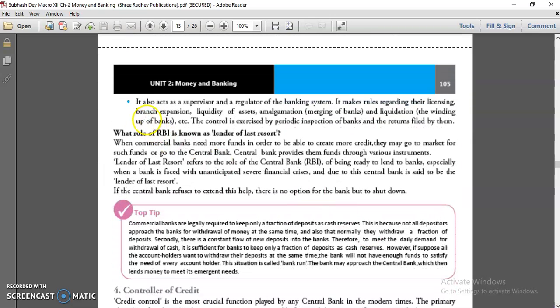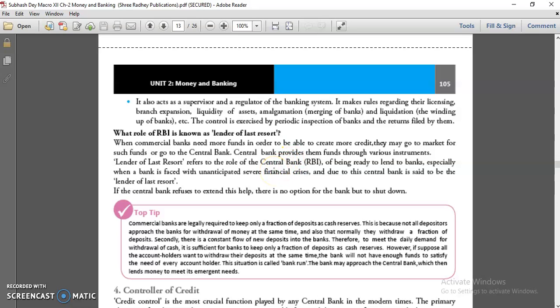Next role of RBI is known as lender of last resort. Lender of last resort means commercial banks can get all kinds of facilities or loans from RBI at all times. Any time a commercial bank can ask for any kind of loan from RBI. So lender of last resort refers to the role of central bank of being ready to lend to banks, especially when a bank is faced with an unanticipated severe financial crisis. Means if any kind of financial crisis is there and the bank needs loan amounts, then RBI will provide.